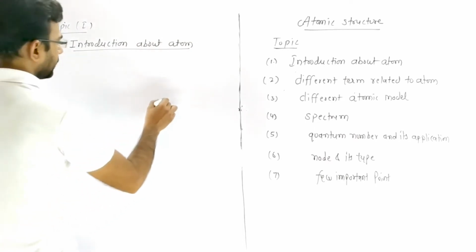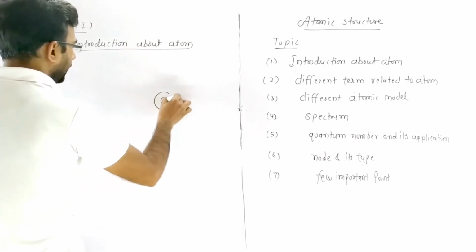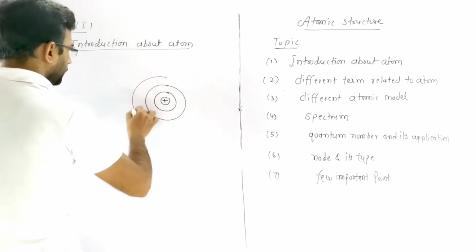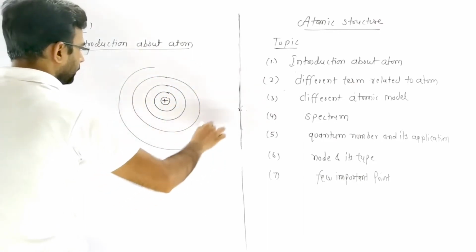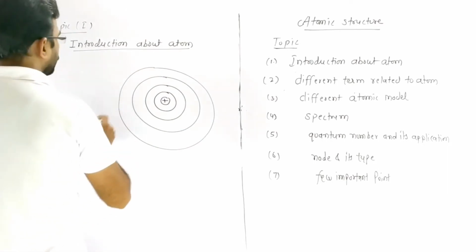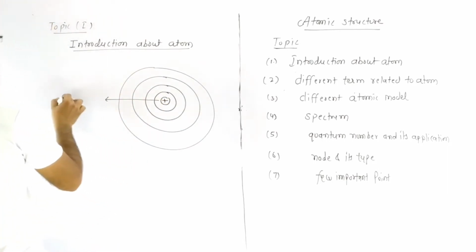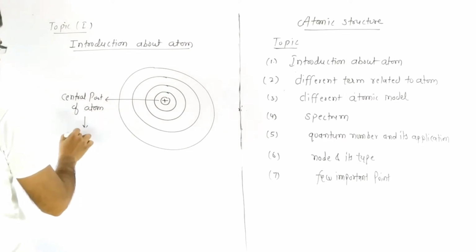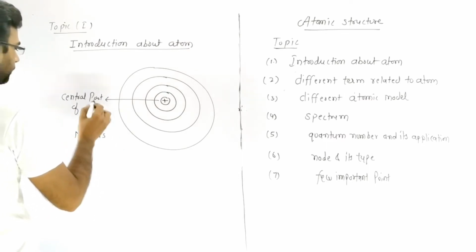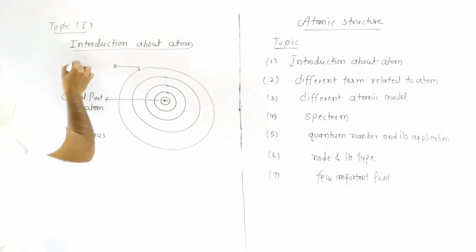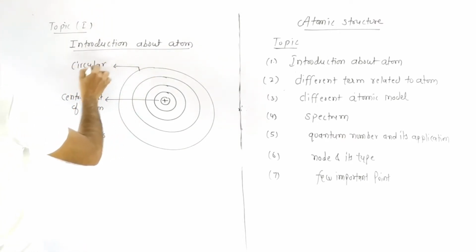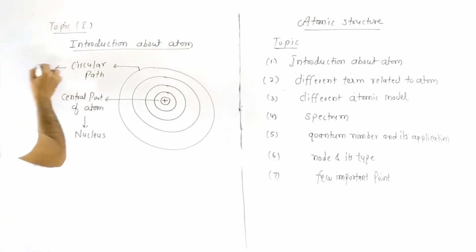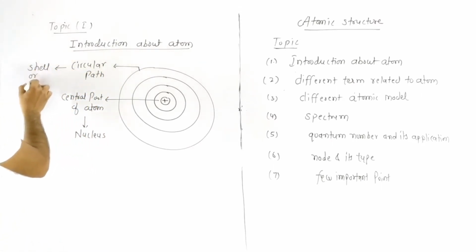We know that in atom, this is the central part of atom, and the central part of atom is known as nucleus, while these circular paths are known as shell or orbit or energy level.